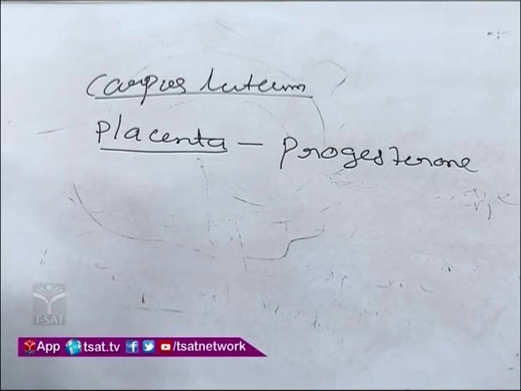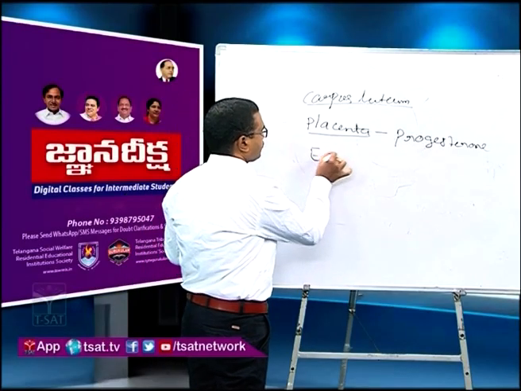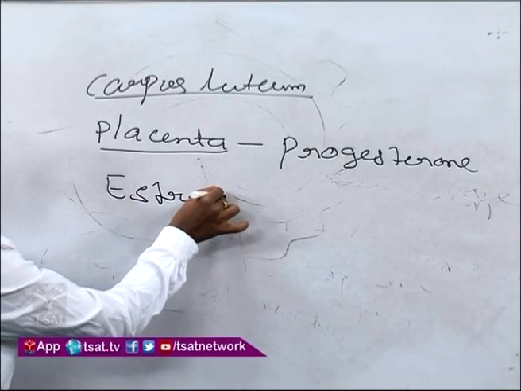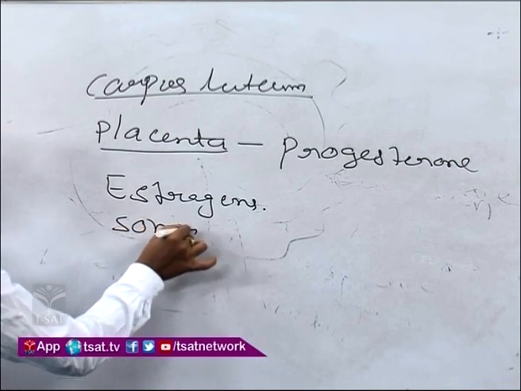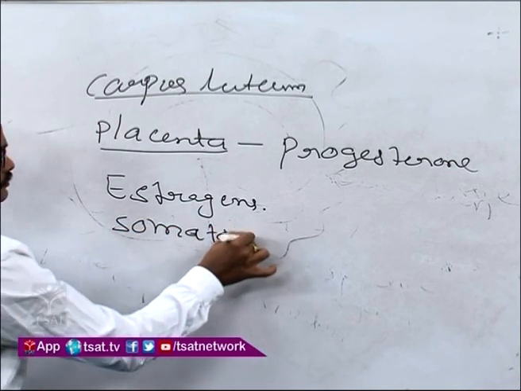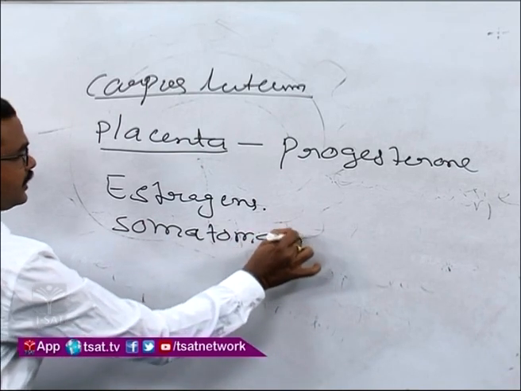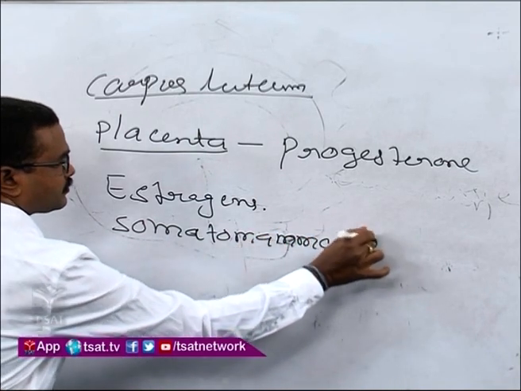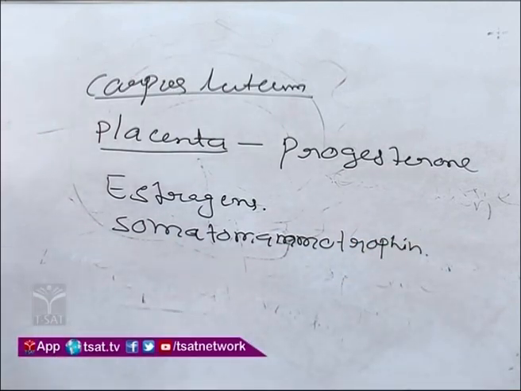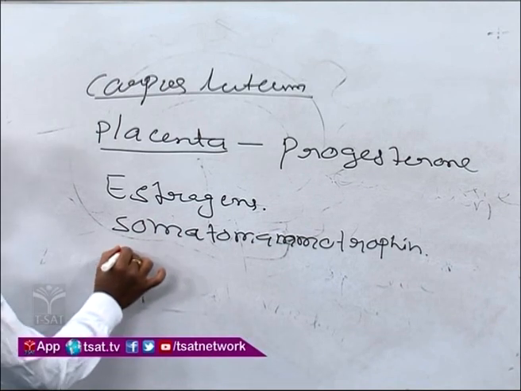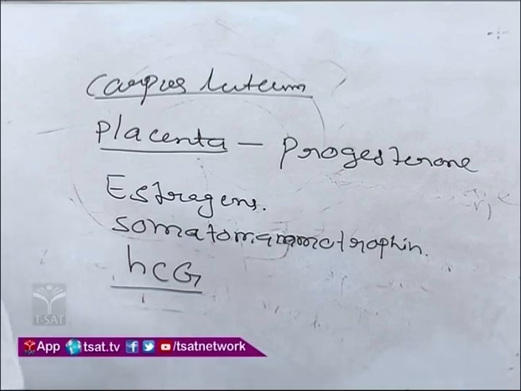Not only does the placenta secrete progesterone, it also secretes estrogens and somatomammotropin. Progesterone, estrogen, somatomammotropin, and especially HCG, human chorionic gonadotropin hormone.